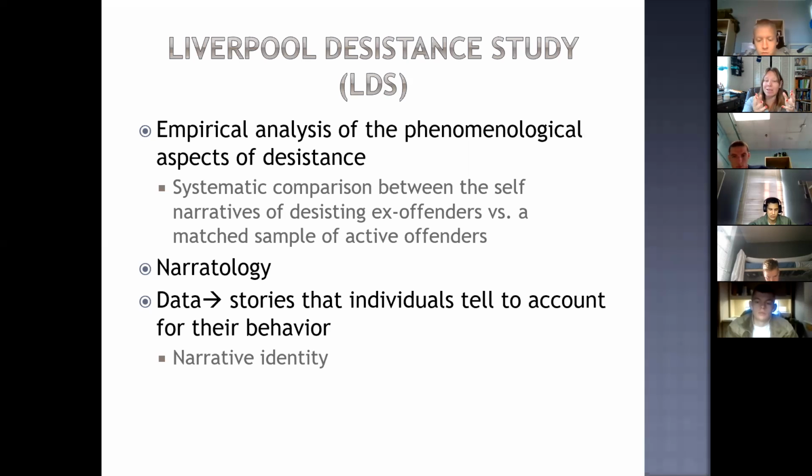So, like I said, even a 5 or 10 year crime free period doesn't guarantee that this person has desisted from crime. So finding that solid sample of people that desisted and were persisters took a lot longer than they expected.